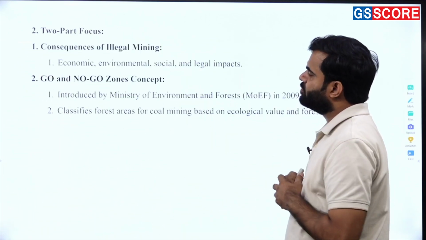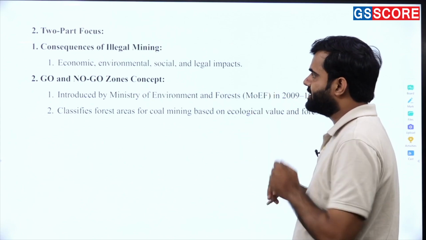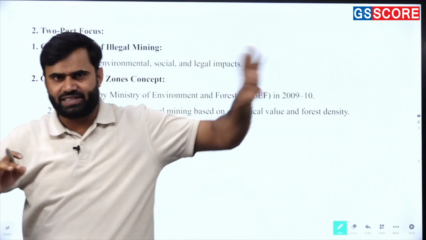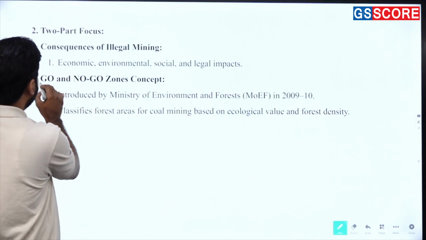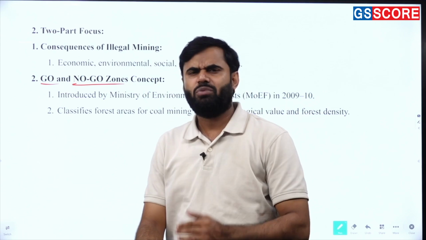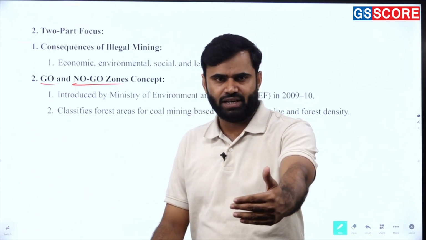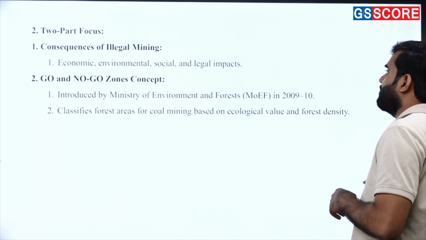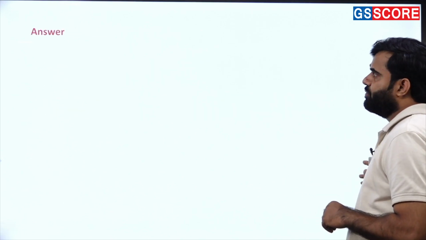When we break down the question, we find two important parts. The first part is talking about the consequences of illegal mining. ये हमने discuss में भी देखा. And the second one, go and no-go zone concept. One of the easiest questions. बहुत simplistic way में आपको explain करना था इस question में. हालांकि बहुत पुराना question है. आज के समय में ऐसे question आपको देखने को नहीं मिलते हैं. ठीक है. Now let's move toward the answer.